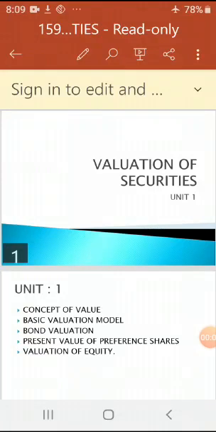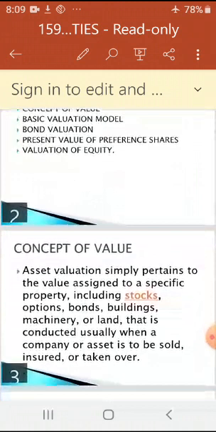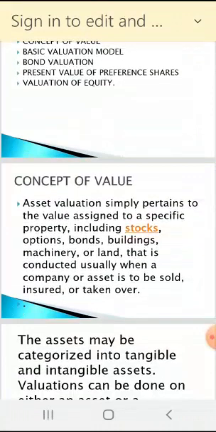Students, in the last part of valuation of securities, unit number 1, we discussed the concept of value, the basic valuation model, and also bond valuation. So once again, have a look at this. What is the concept of value?